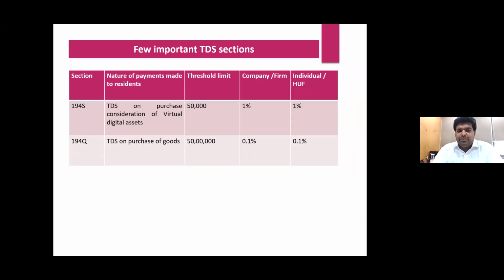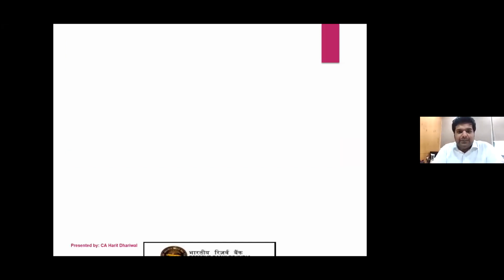194S, TDS on purchase or transfer of VDAs, and of course 194Q, which I think most of us are now very much aware of, is TDS on purchase of goods. So basically, if you see from 194A to 194Q, almost all the sections, like of A, B, C, D, only 7 letters are left, everything else they have covered in TDS. So you can see how vast the TDS area is as far as the sections are concerned.